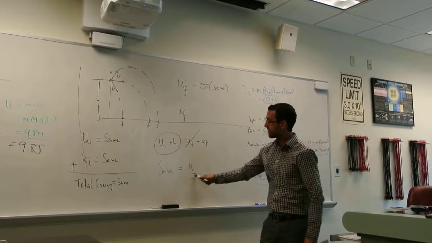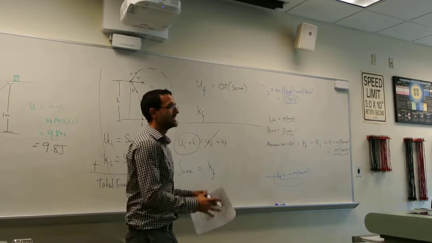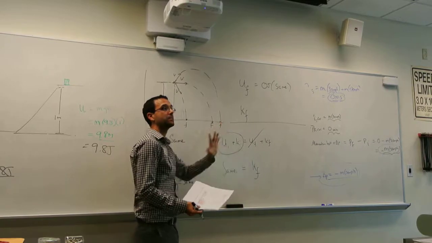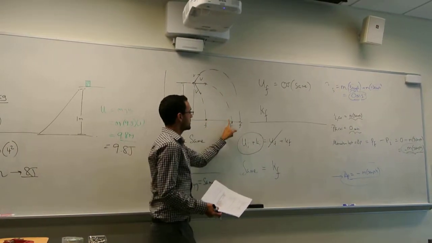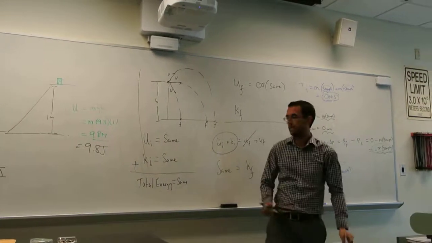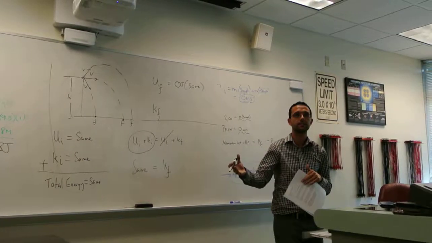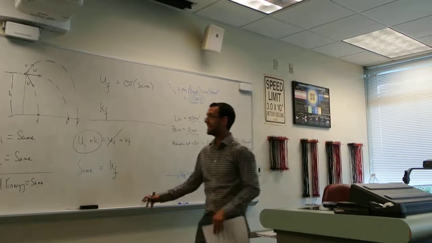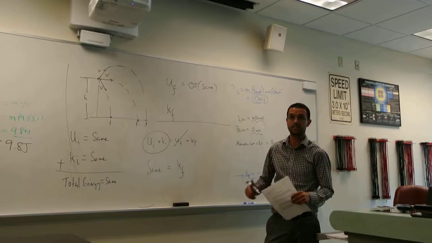So if the kinetic final is the same in all three of those cases, since their masses are the same, because it said the balls were identical, that means that their masses are equal. So since the masses are equal, does everybody agree that that implies that the final speed is going to be the same in all three cases? Does everybody see that? And that is neglecting air resistance. Everybody agree that that would be without any air resistance whatsoever.